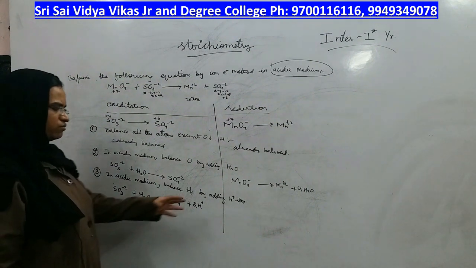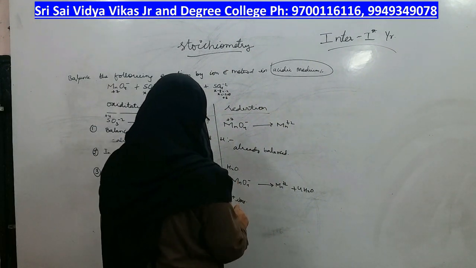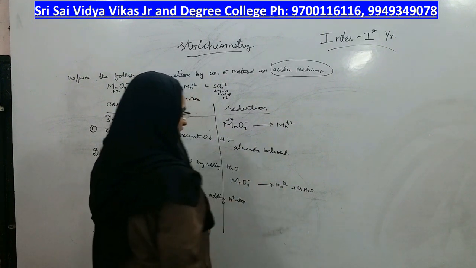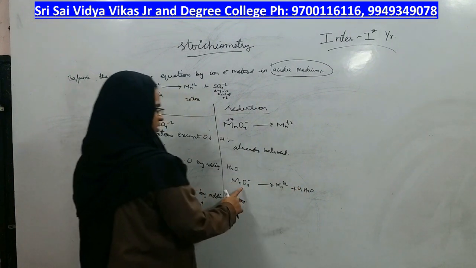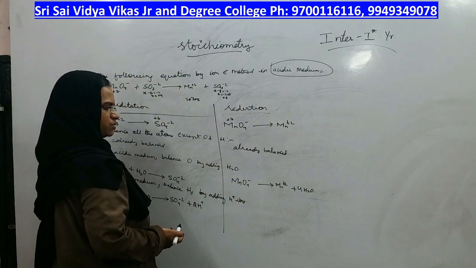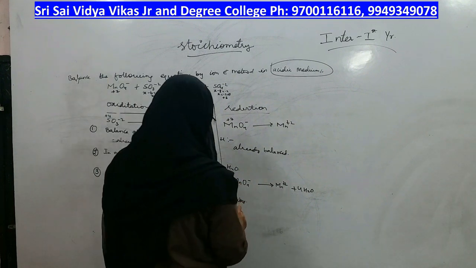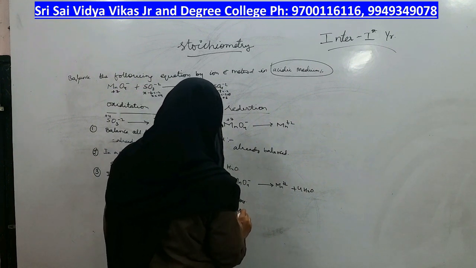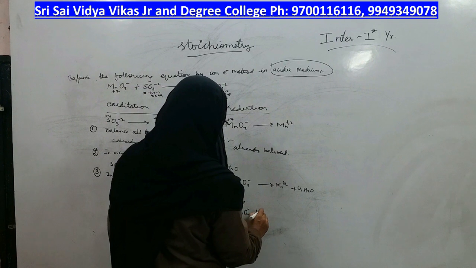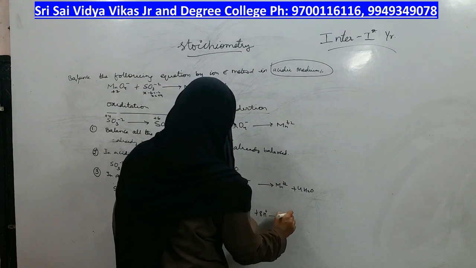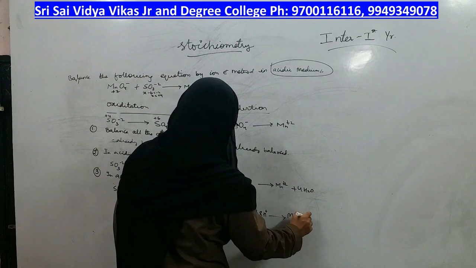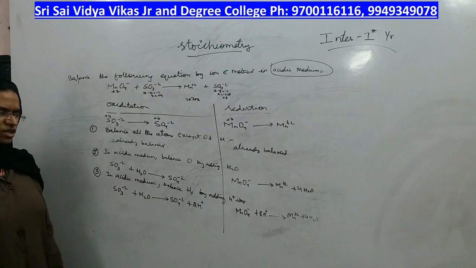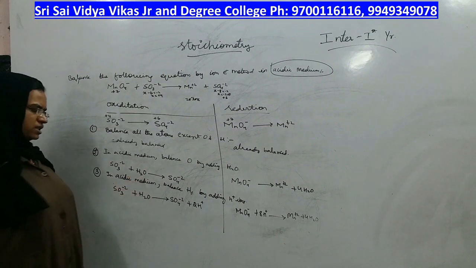Right? Okay. Then moving on to the next. What is the next? How many hydrogens are present here? 4 2s are 8 hydrogens. On this side there are 8 hydrogens, but here not a single hydrogen. So what we are supposed to do, you have to add 8 H plus ions on this side because there are no hydrogens at all. Right, now you have balanced oxygen by adding water and hydrogens by adding H plus ion, right?